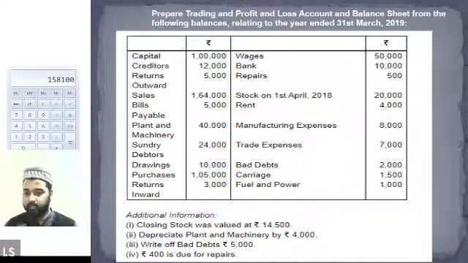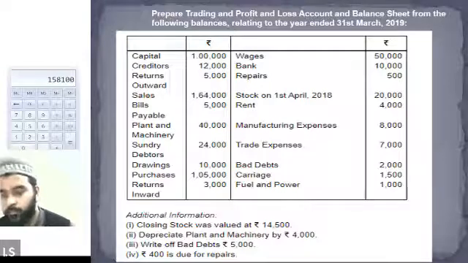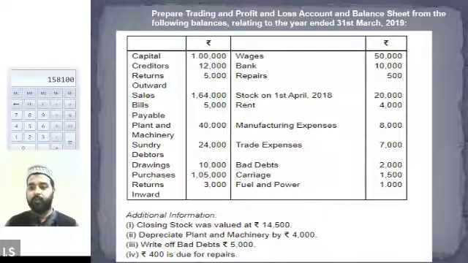Excuse me, sir. Yes, Alexander, please. Where do we put rent? Rent is given in the question. Okay, so how much is the rent? Rent is 4,000. So rent will be recorded in the profit and loss account.